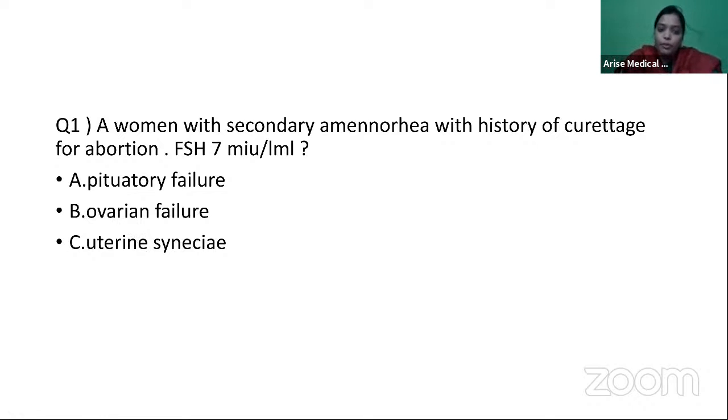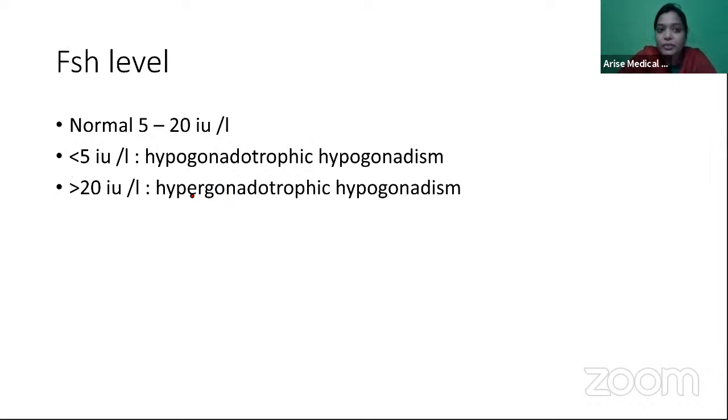So first and foremost, the FSH level. A very similar question like this has been discussed many times by all of us. This is a repeat question, I think an AIIMS repeat question. Here, if you observe, she is having secondary amenorrhea, right? And the FSH level is 7. You should know the normal FSH level in order to answer this question. The normal FSH level is 5 to 20 international units per liter.